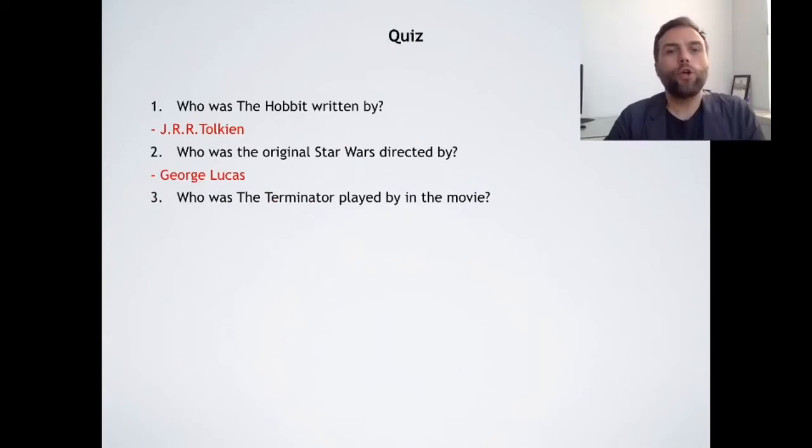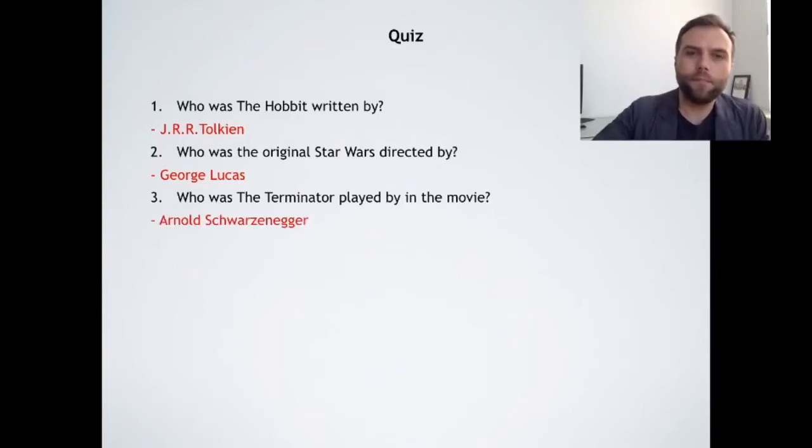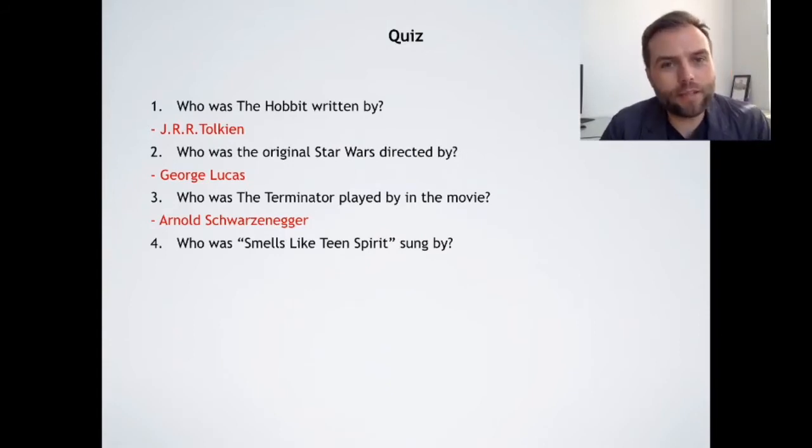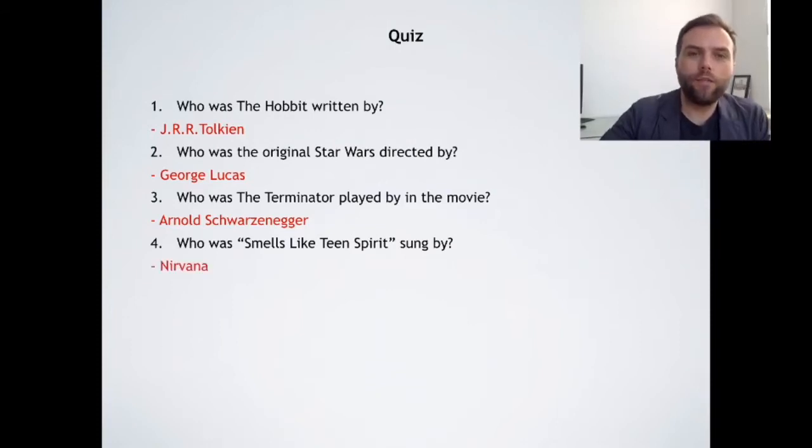Okay, and who was the Terminator played by in the movie? Who was the actor? Arnold Schwarzenegger, well done. Okay, this could be a little bit difficult for some of the younger members of the class. So obviously you could change this song to a different one. Who was Smells Like Teen Spirit sung by? This was a very famous rock song in the 1990s. Some of my students know this when I do this with adults. The answer is Nirvana.